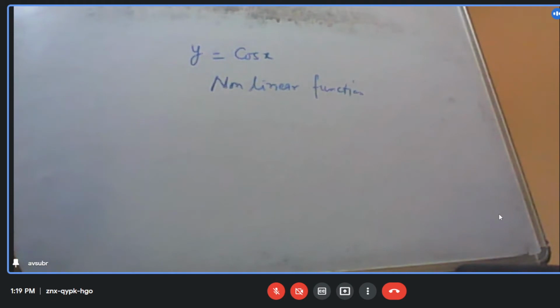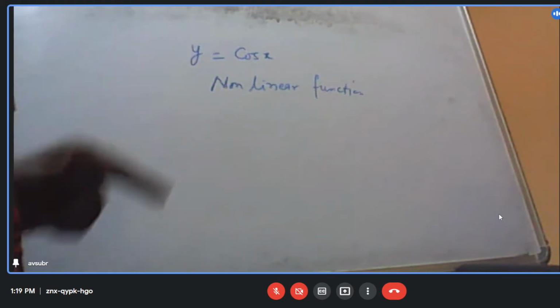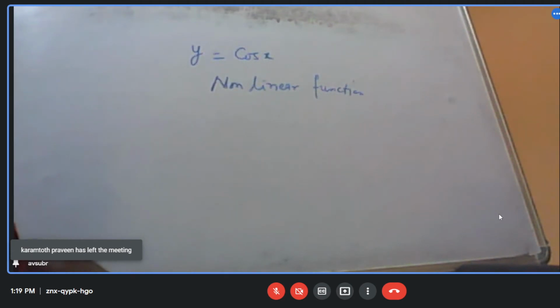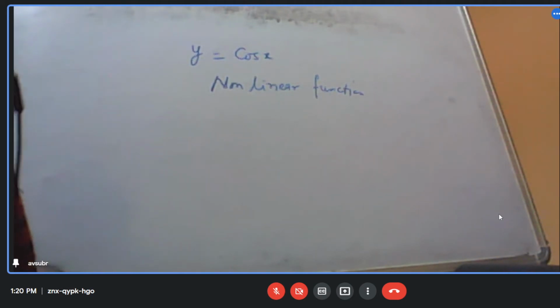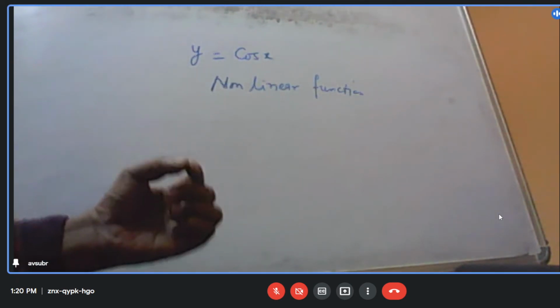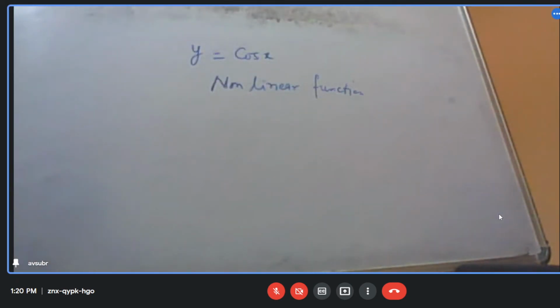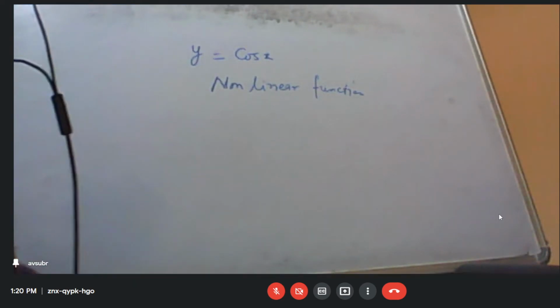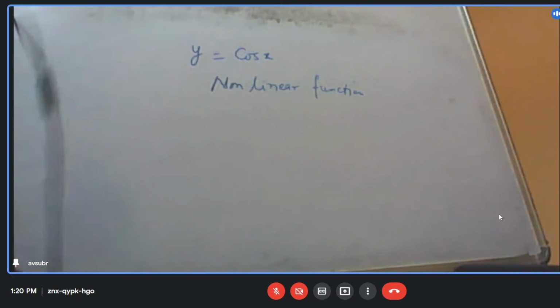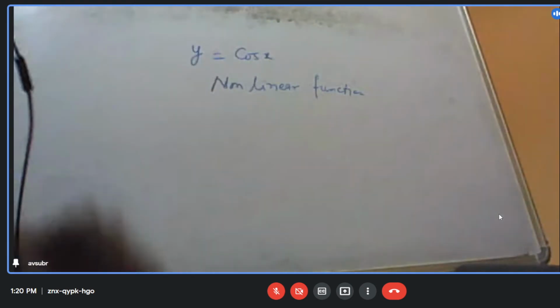Now I ask you to find the value of cos x at any given value of x. Can you do it? You cannot find it. Certainly not with this information.